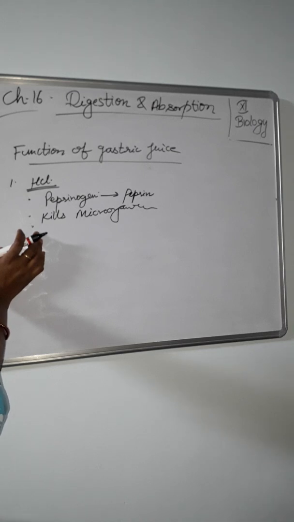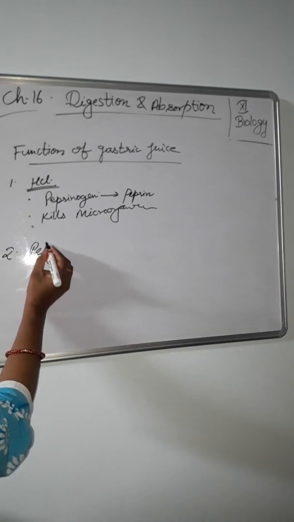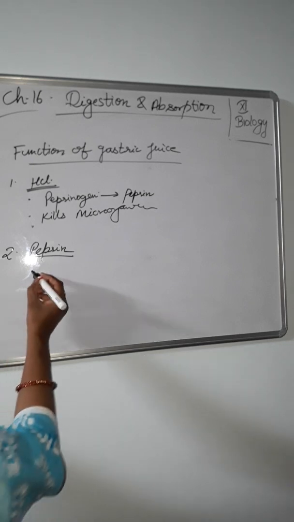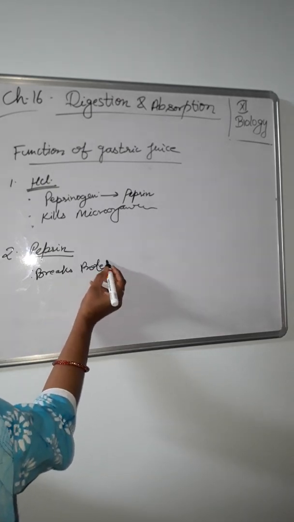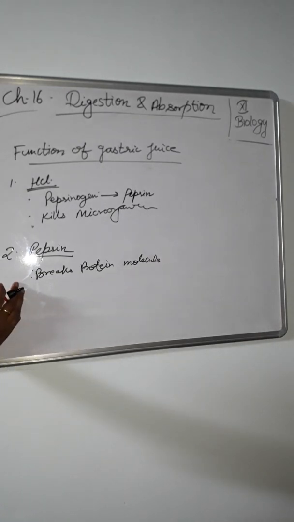When the acidic gastric chyme enters the small intestine, it stimulates the liberation of some gastrointestinal hormones such as secretin, cholecystokinin and pancreozymin. Now the function of pepsin, a protein digesting enzyme. Pepsin breaks down the protein molecules of the food into peptones, proteoses and polypeptides. These partially digested proteins, when they enter the small intestine, provoke the secretion of further gastrointestinal hormones.